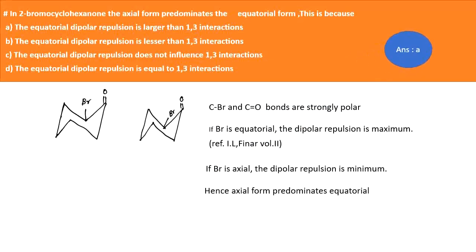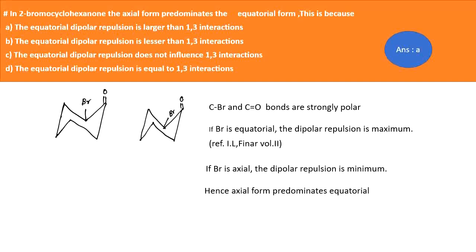Next question: in 2-bromocyclohexanone, the axial form predominates over the equatorial form. What is the reason? Various reasons are given. This is the axial bromine and this is the equatorial one. In both conformations, the bonds are strongly polar. We know very well the C-Br and C=O bonds are polar because of the more electronegative atoms. If the Br is in the equatorial position, the dipolar repulsion is maximum compared with bromine in the axial position.